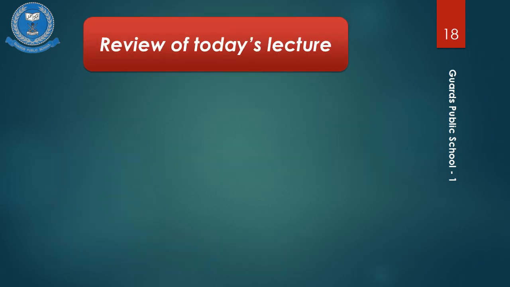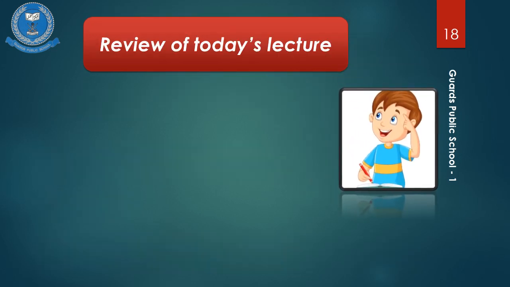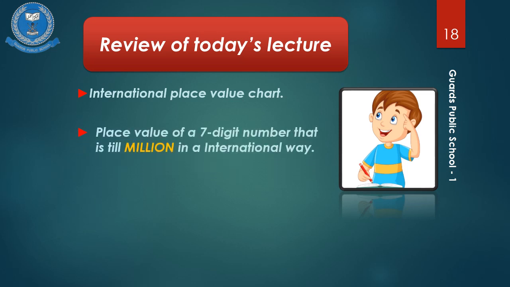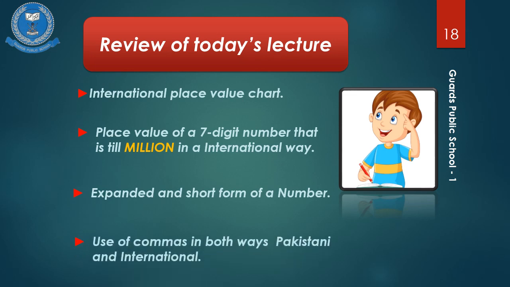Let's have a review of today's lecture. We have learned the international place value chart of 7-digit numbers, place value of a 7-digit number, that is 10 million in the international way, expanded and short form of a 7-digit number, use of commas in both Pakistani and international way for 7-digit numbers.